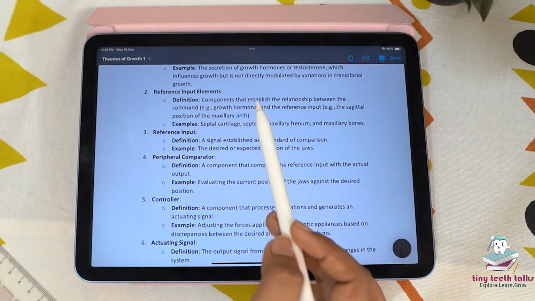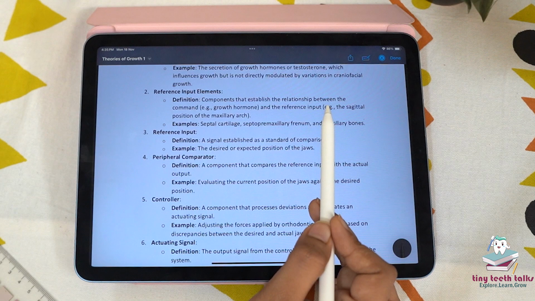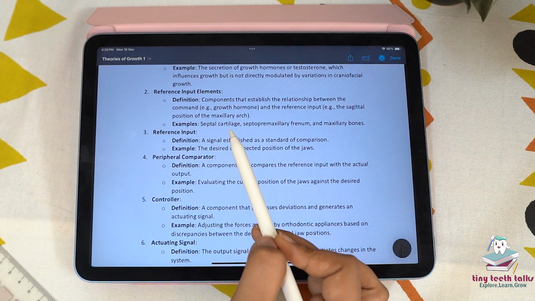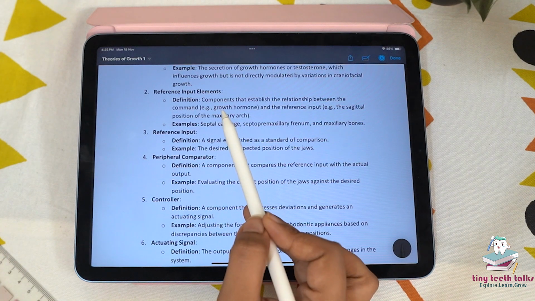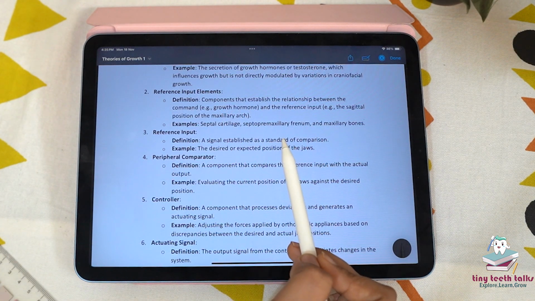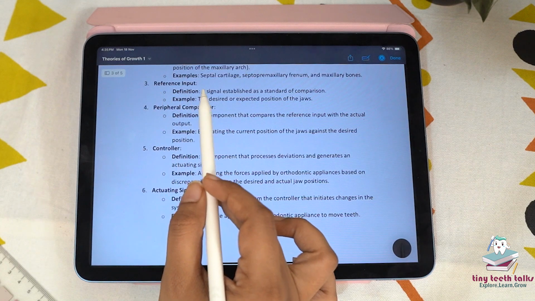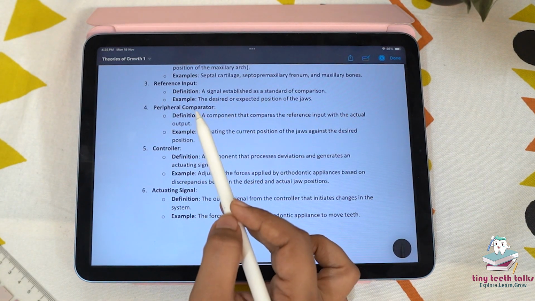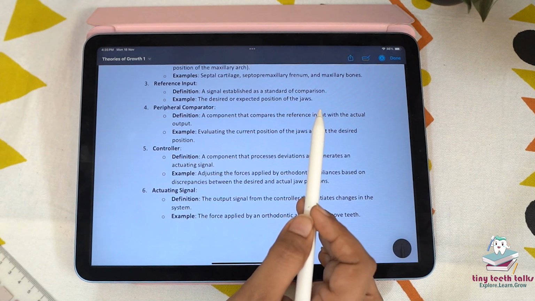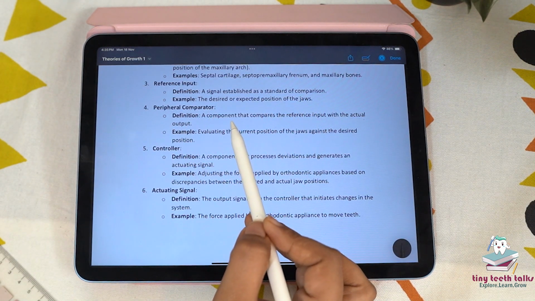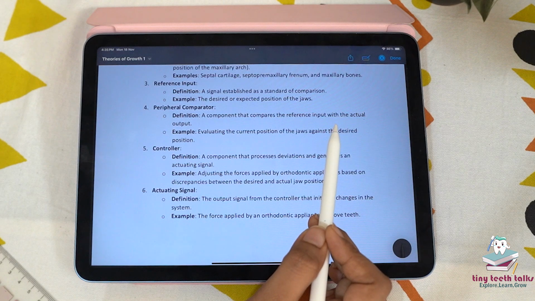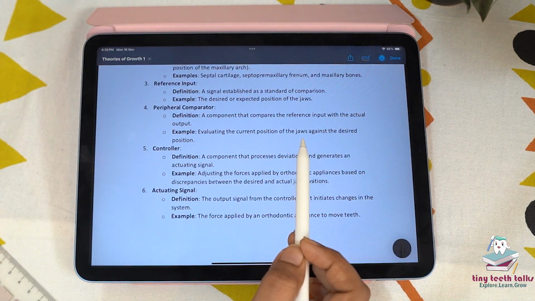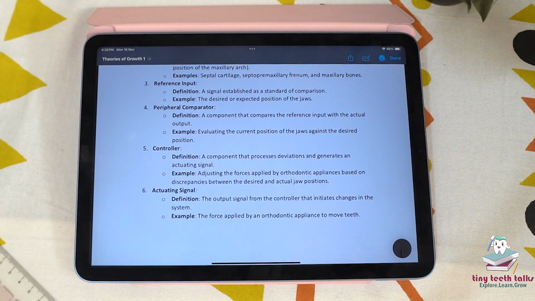Reference input elements, so they are the components that establish the relationship between the command and the reference input. For example, septal cartilage, so they are the component that connects the growth hormones and the desired position of the jaw. Coming to the reference input, they are signals established as a standard of comparison, so they are the desired or expected position of the jaw. Peripheral comparator, a component that compares the reference input with the actual output. For example, evaluating the current position of the jaw against the desired position.